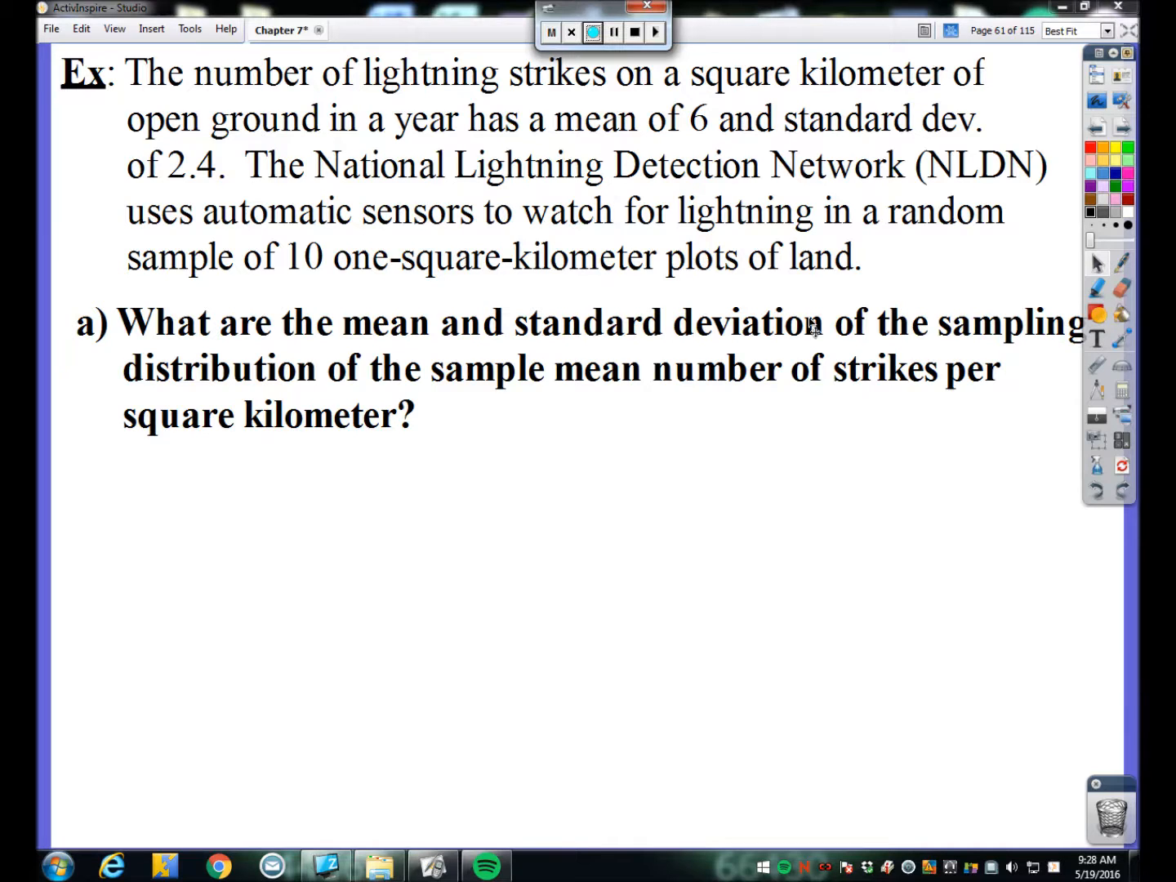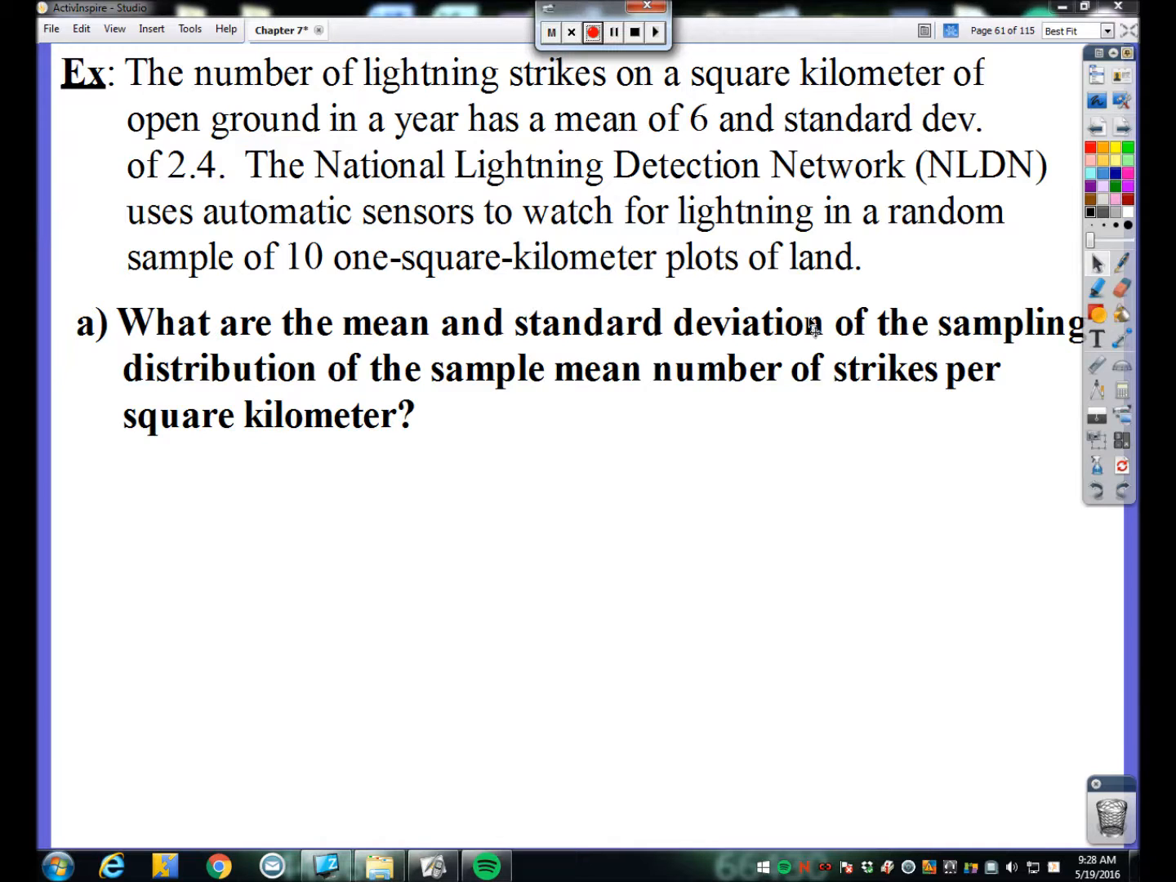It says the number of lightning strikes on a square kilometer of open ground in a year has a mean of 6 and a standard deviation of 2.4. Notice here, they didn't give us any information about the shape of the population, so we can't assume that it's normal. The National Lightning Detection Network uses automatic sensors to watch for lightning in a random sample of 10 1 square kilometer plots of land.